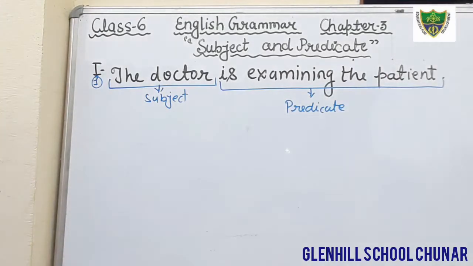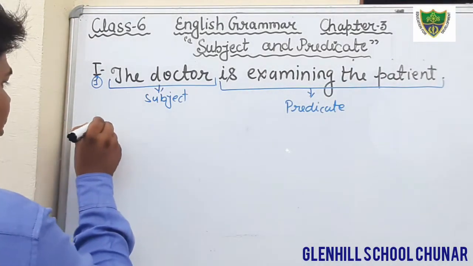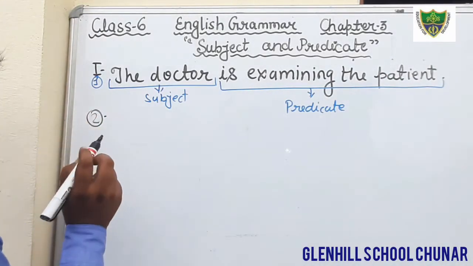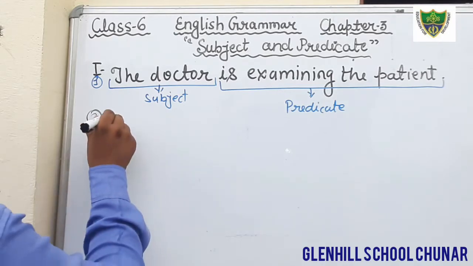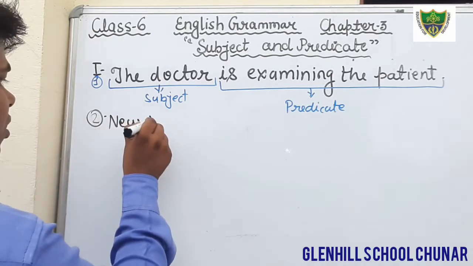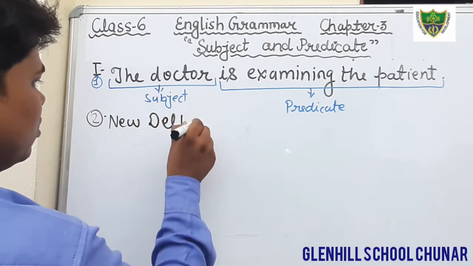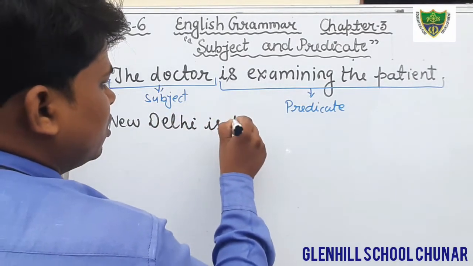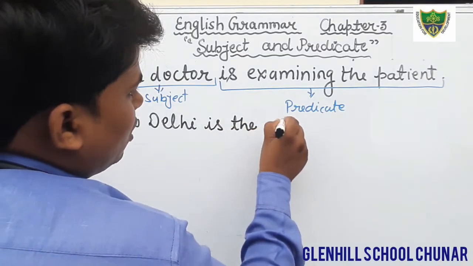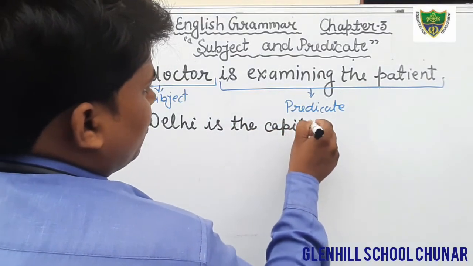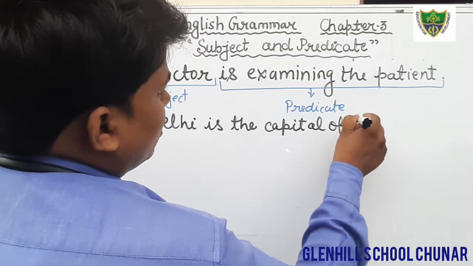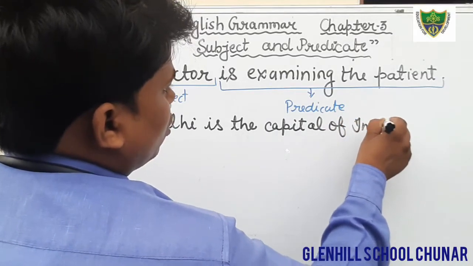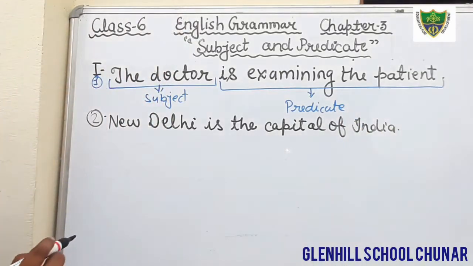Now come to the second question. I'm going to write the question, but you will not write. New Delhi is the capital of India. Okay, students. Just see what is subject in this sentence.